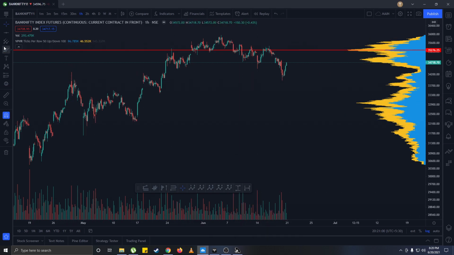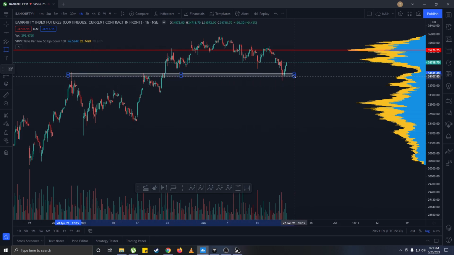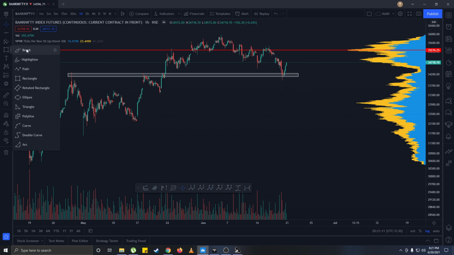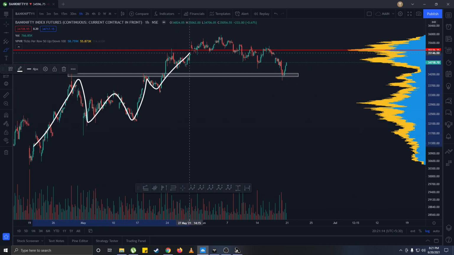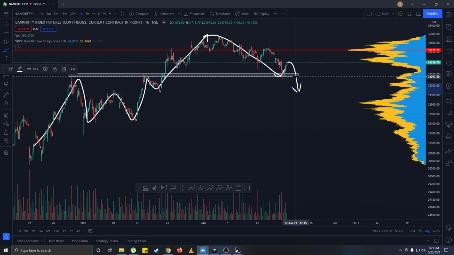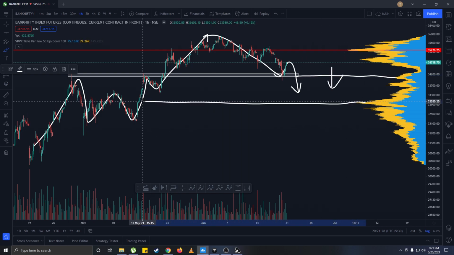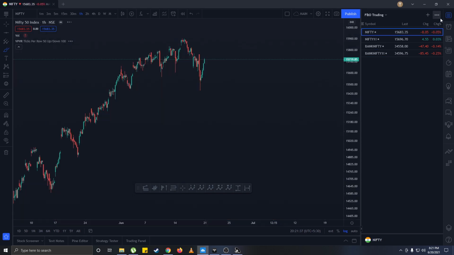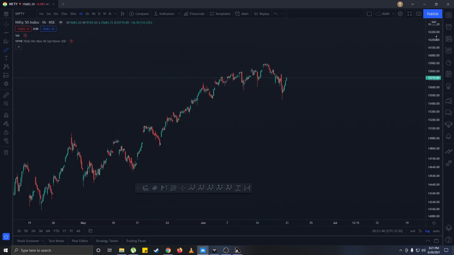Now, what happened is that, as you know, my simple support and resistance point, that whatever is earlier resistance later becomes support. So this was a resistance, and after the market went above the resistance, it came back and acted as a support. But now let's say if it goes below this again, this level will further act as a resistance again, and the support will be available to us directly at the 33,000 levels. So this is the analysis for now, and I hope everything is clear on the Nifty chart and Bank Nifty.